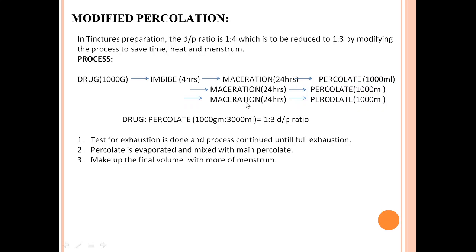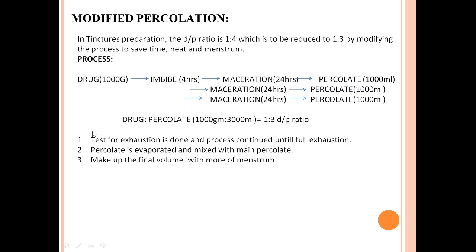Then the last step, again 24 hours of maceration, then percolation with 1000 ml. So the final result is that 1000 grams of drug has been percolated with 3000 ml, which gives us the drug to percolate ratio of 1 is to 3.